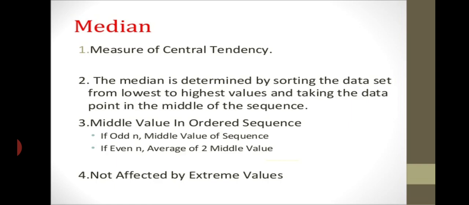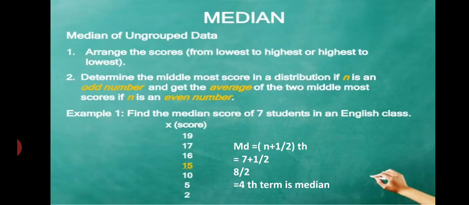Median is determined by sorting the set of data in the lowest order or the highest order. That means the data are arranged in ascending or descending order, and then we calculate the median value. If the number of data is odd, the median is a single value. If the number of data is even, the median has two values. It is not affected by the extreme values.